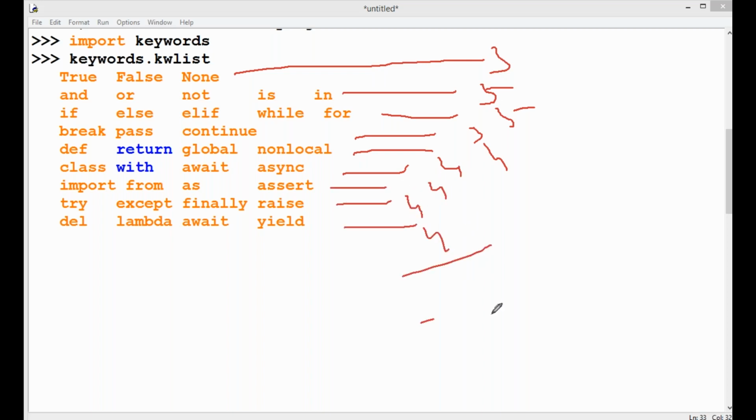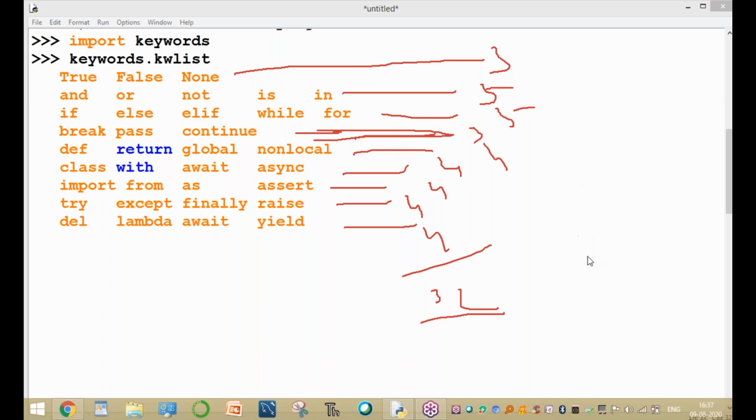So almost 35 or not? 8 plus 8 is 16, 20, okay, 32. The remaining three keywords are missing. Here, this is the value for, check it. The total is 35 keywords.